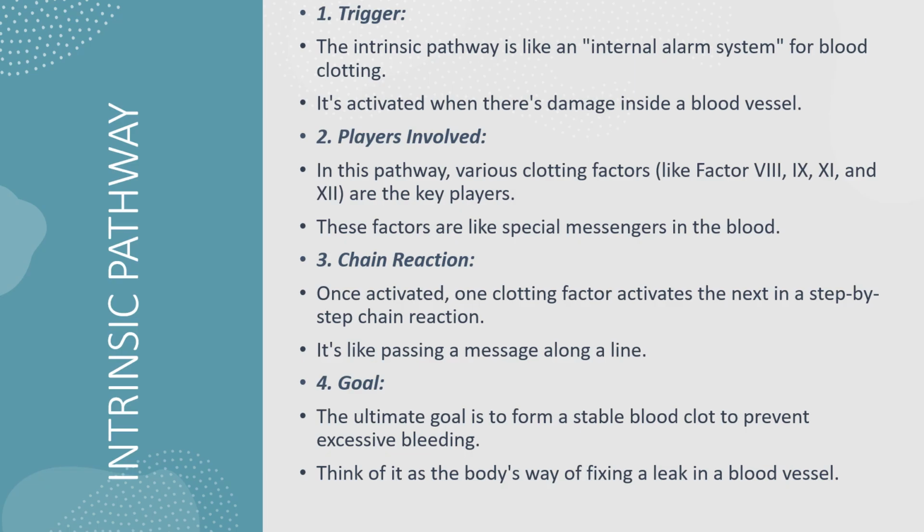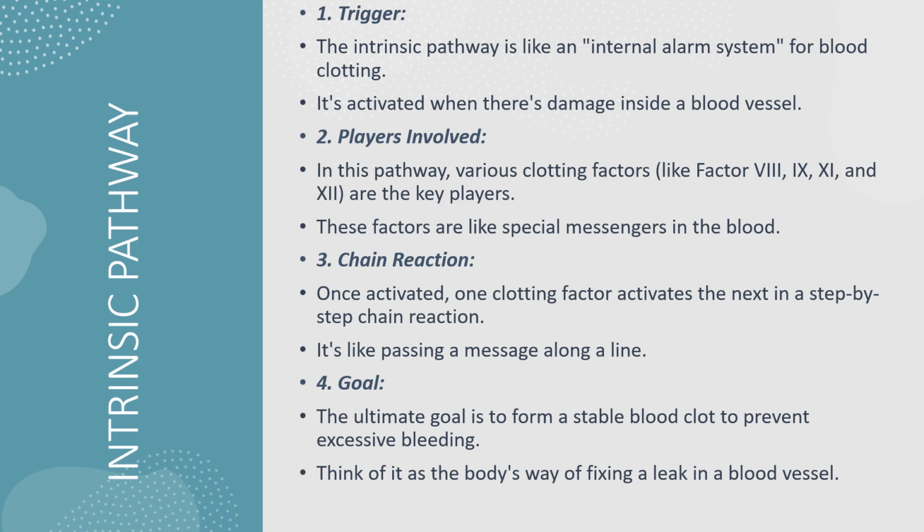These factors are like special messengers in the blood. Once activated, one clotting factor activates the next in a step-by-step chain reaction. It's like passing a message along a line.